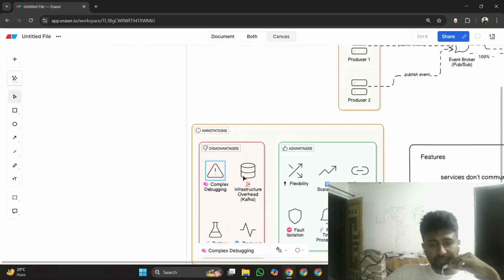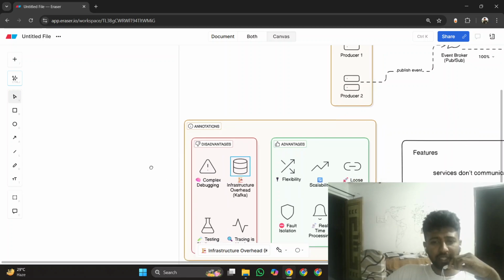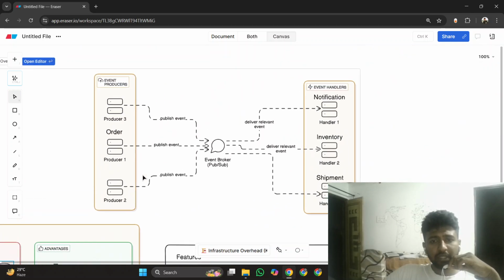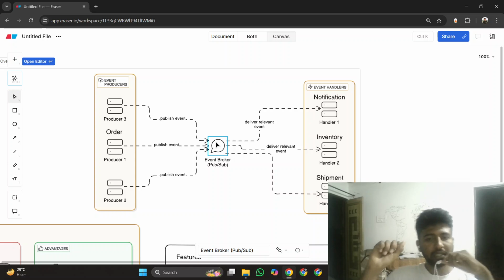Next thing we have is infrastructure overhead. Infrastructure overhead means, in earlier architectures like monolithic and microservices, we don't have any extra component. In microservices, you will say that we have a service registry, but a service registry is not an extra component, I'd say. A service registry just stores the information of the services, and it is not compulsory to add one.